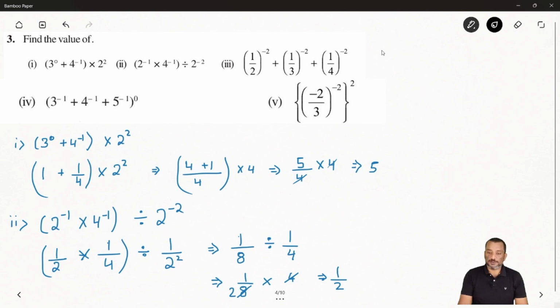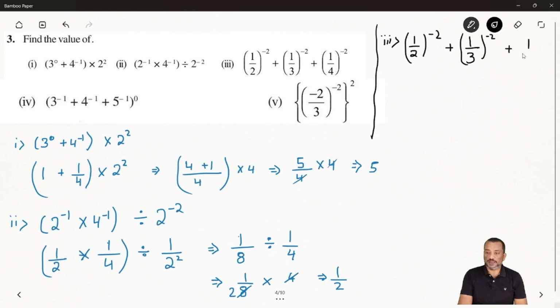Question number third. It is saying 1 by 2 and whole exponent minus 2, plus 1 by 3 and whole exponent minus 2, and plus 1 by 4 and whole exponent minus 2. So first we have to bring all the negative exponents to positive ones. So you will get 2 square plus 3 square plus 4 square.